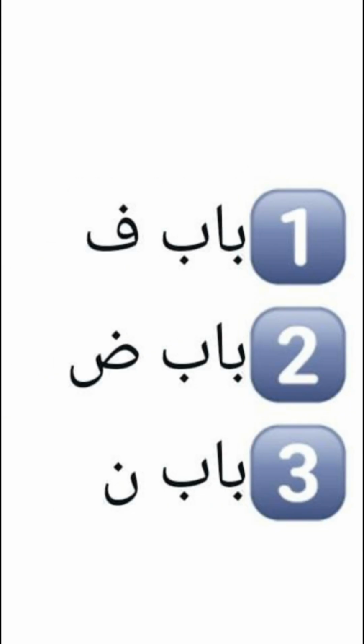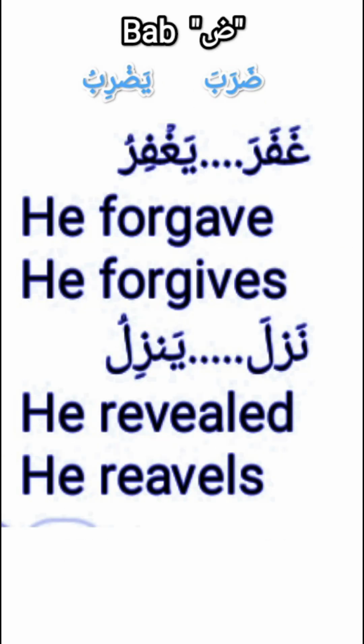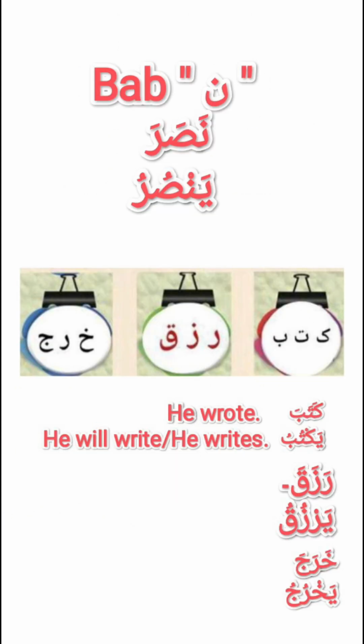The first group of Abwab is Fa, Zad, Noon. The first verb of the first group is Fa. The patterns are Fataha, Yaftahu; Zahaba, Yazhabu; Qata'a, Yaqta'u; Ghafara, Yaghfiru; Nazala, Yanzilu. Bab Zad: Zaraba, Yazribu. Next, Bab Noon: Nasara, Yansuru; Kataba, Yaktubu; Razaka, Yarzuku; Kharaja, Yakhruju.